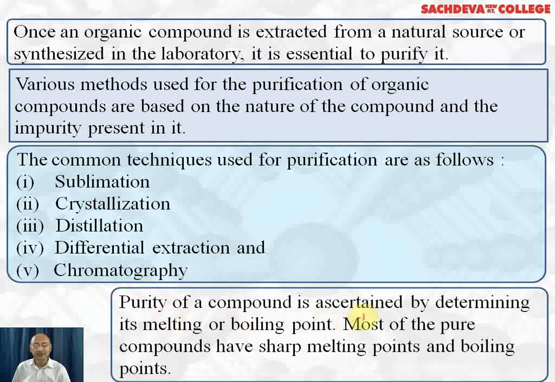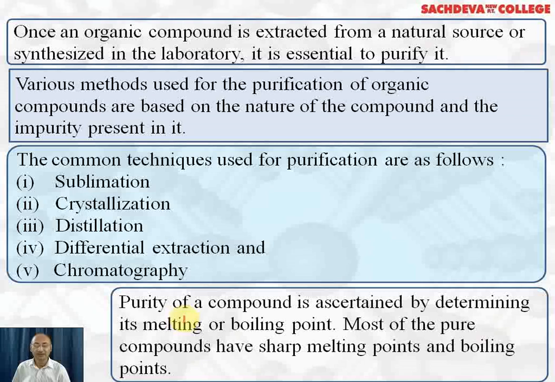Purity of compound is ascertained by determining its melting or boiling point. Most of the pure compounds have sharp melting point and boiling points. Also, if the compound is pure, its melting point will be the same as the melting point of the pure compound. And if it is solid and there is impurity present in it, its melting point will be less than the melting point of the pure compound.